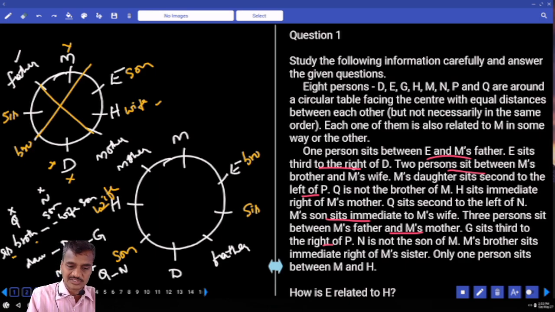Then what is the next information we have? Now daughter, P and G. Now who is the daughter here? Daughter, P and G. Now this person is a daughter, and there is a blank. P is a sister, and G is the mother, and Q is seated second to the left of N. Q is the son and N is the father. Now this is about question numbers 1 to 4.